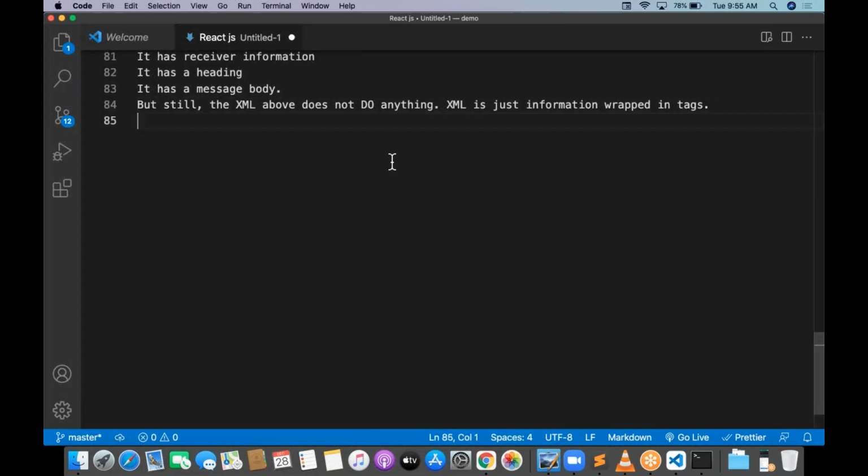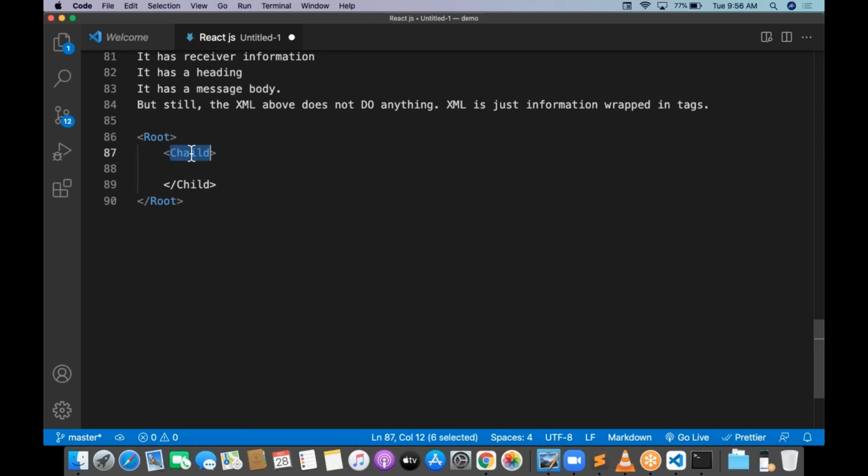For example, inside React there is a component called the root component. Inside the root component, there is a component called the child component. Inside the child component, we will have something called JSX markup.